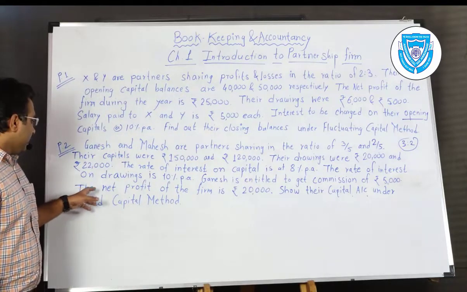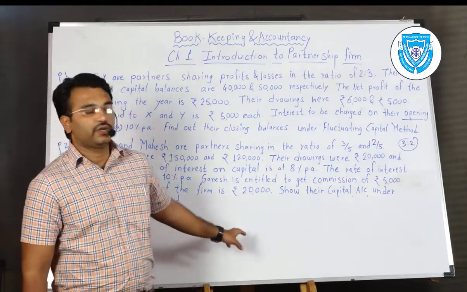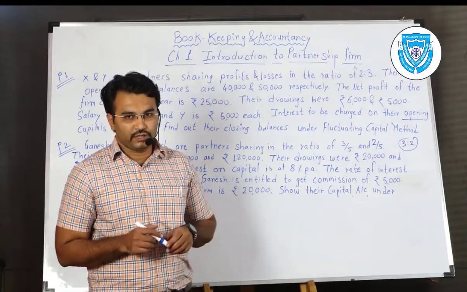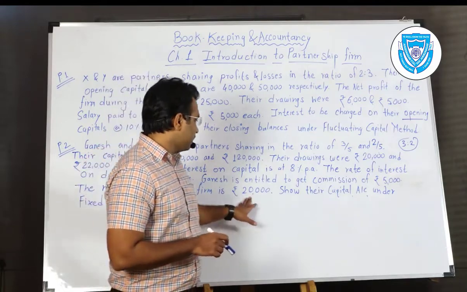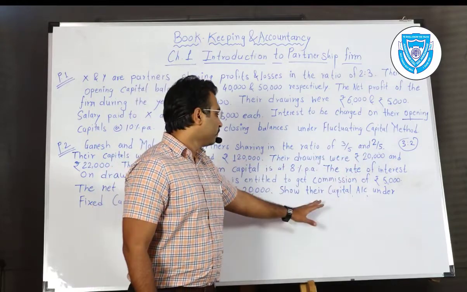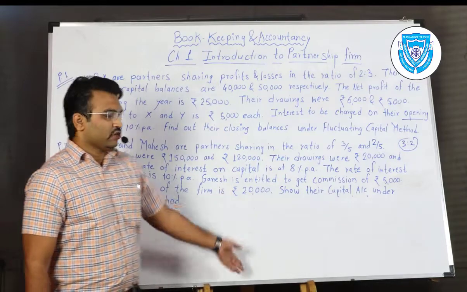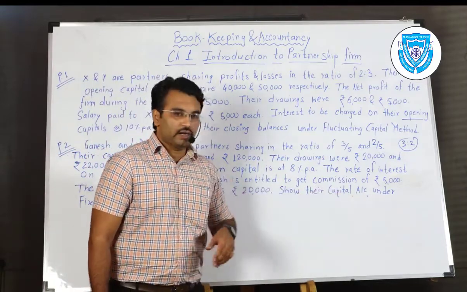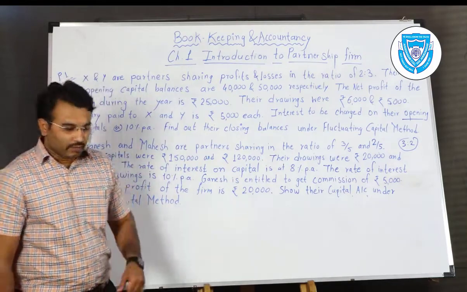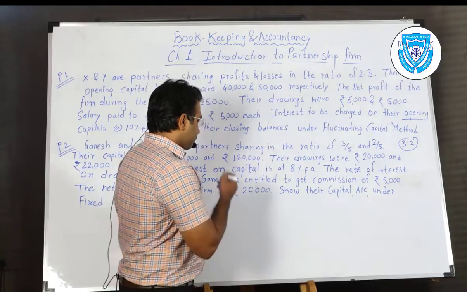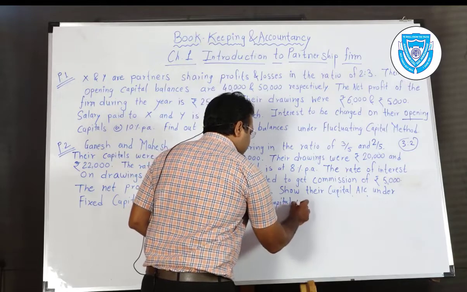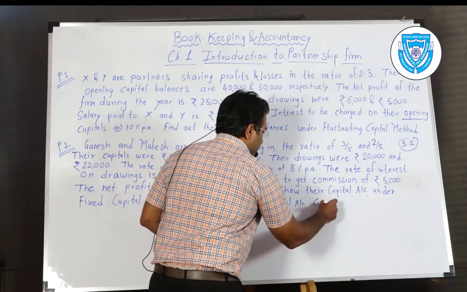The net profit of the firm is rupees 20,000. The net profit during the year, the complete firm's profit, is provided to you, that is rupees 20,000. You have to share it in the profit sharing ratio, that is 3:2. And the last line, which is a question for you: show their capital account under fixed capital method. You need to maintain both the accounts here because it is a fixed capital method, and that's why you need to maintain the capital account as well as the current account.